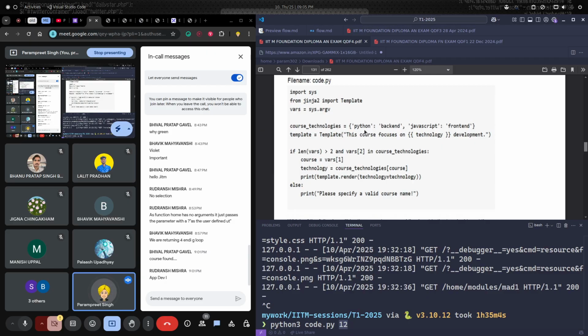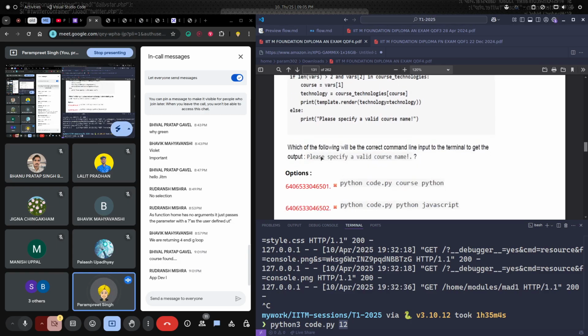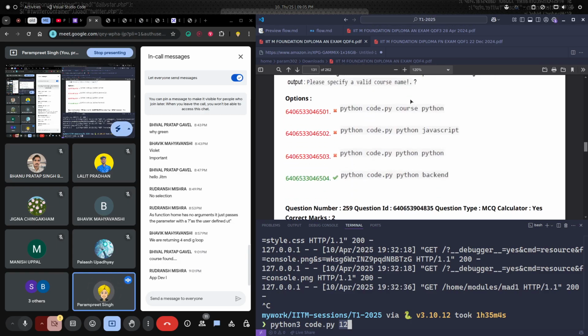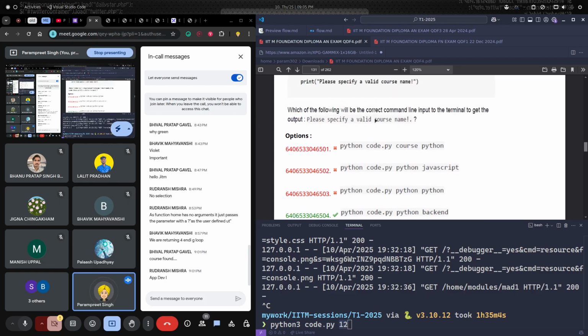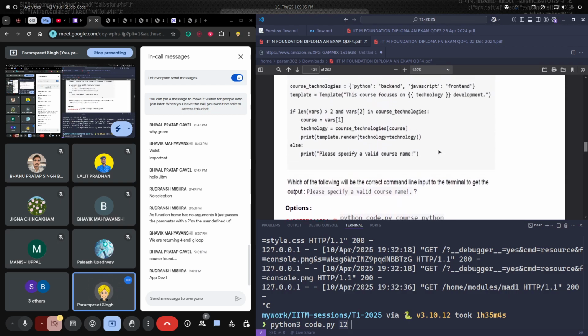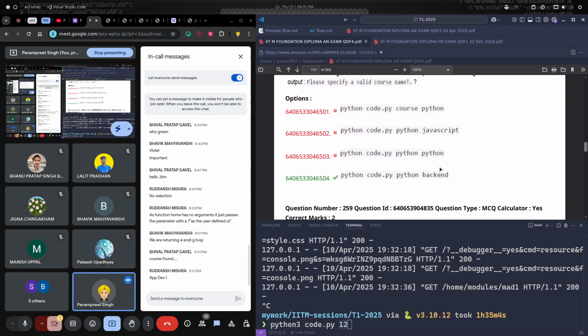In this dictionary, will it check the keys or the values? Only for keys, right? So for which of the keys will we get please specify a valid course name? We have python, javascript and backend.